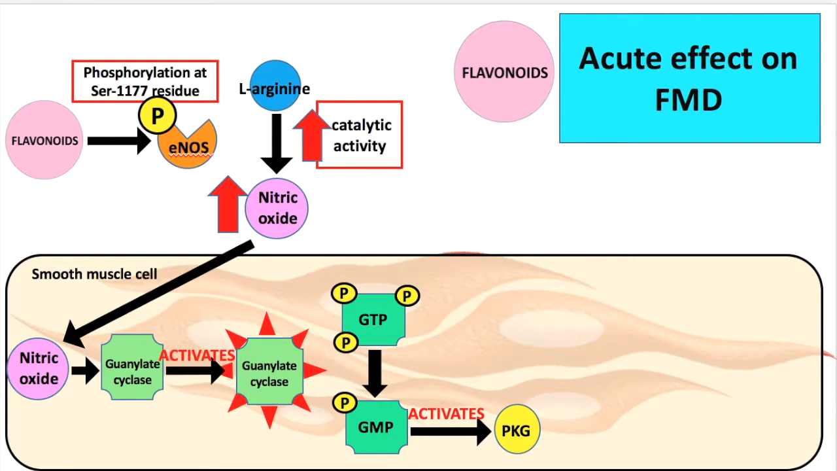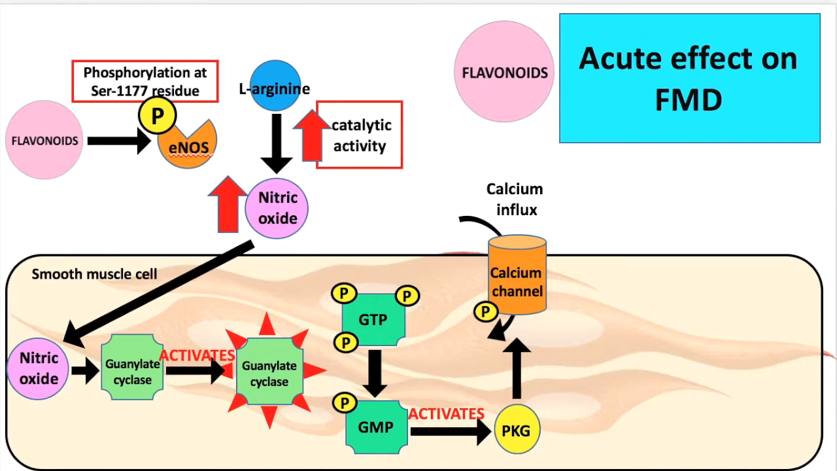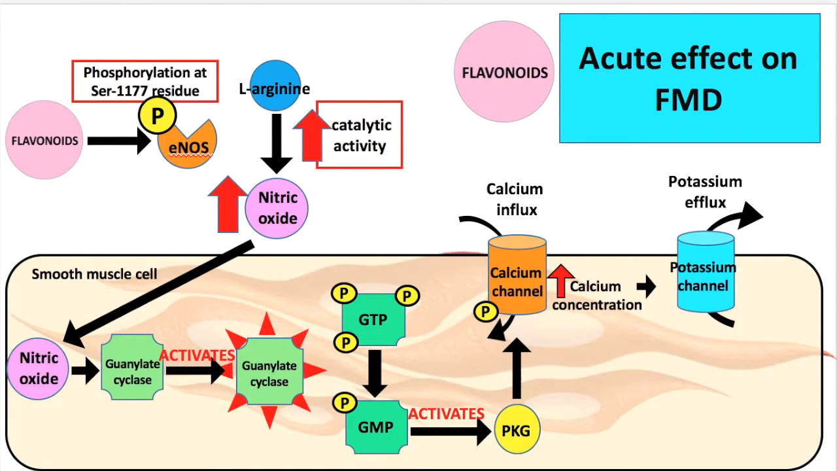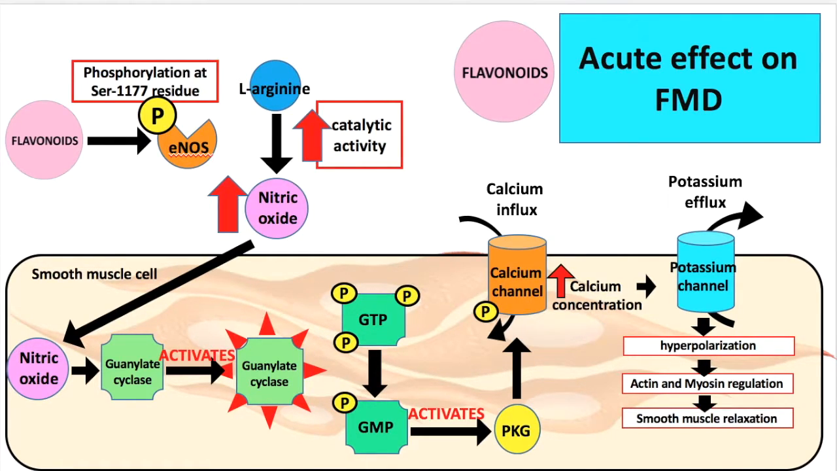cGMP in turn activates the cyclic nucleotide-dependent protein kinase G, also known as PKG. The activated PKG molecule catalyzes the phosphorylation of molecules that are crucial in the regulation of calcium concentrations within the cell. The change in calcium concentration within the cell leads to the efflux of potassium ions through the potassium channels. The hyperpolarization of smooth muscle cells of the blood vessels alters the dynamics of actin filament and myosin and results in the relaxation of smooth muscle cells, thereby resulting in vasodilation in the blood vessels.